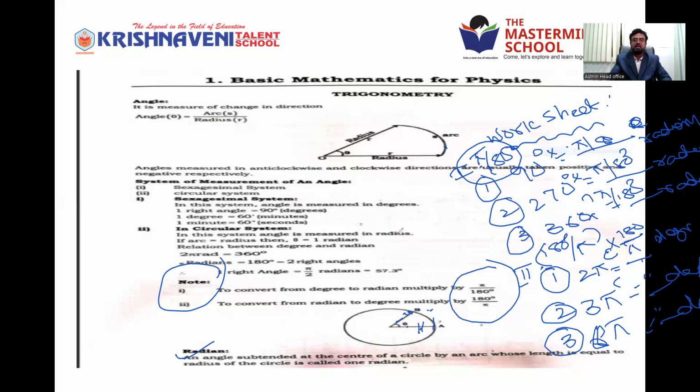So take this as homework or a worksheet. Some questions you can already find in our Level 1 and Level 2. Apart from this, simple ones: converting 90 degrees into radians, converting 270 degrees into radians, 360 into radians. Converting 2 pi radians into degrees, 3 pi radians into degrees, 6 pi radians into degrees. It is simple, by multiplying by pi by 180 or 180 by pi.